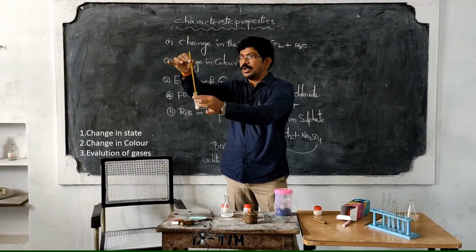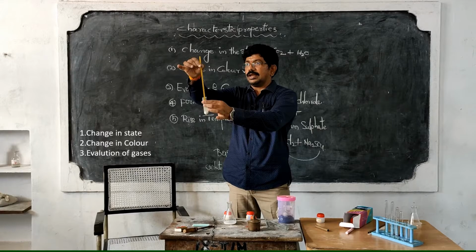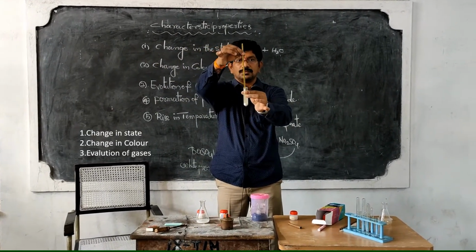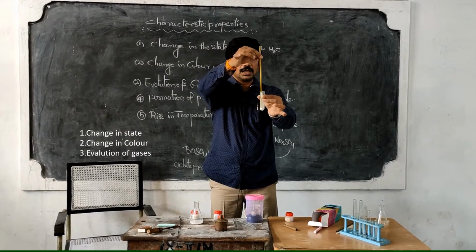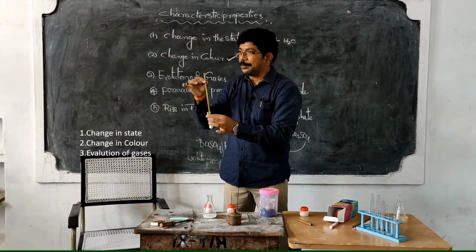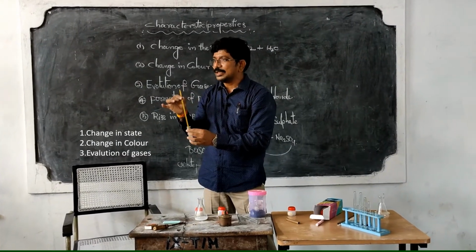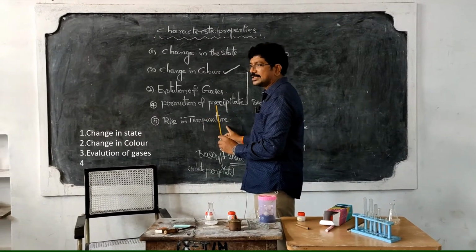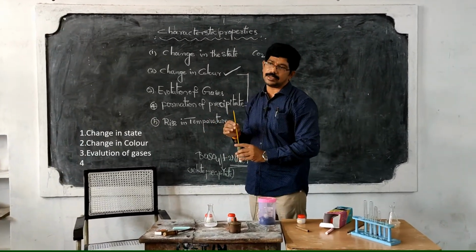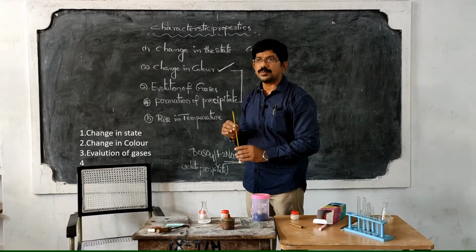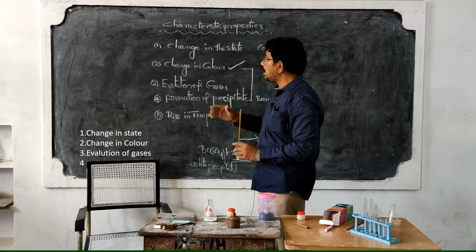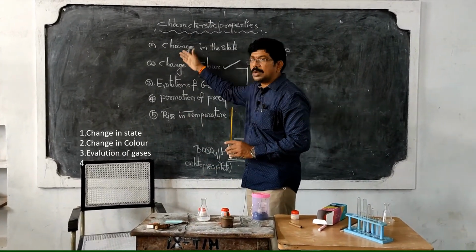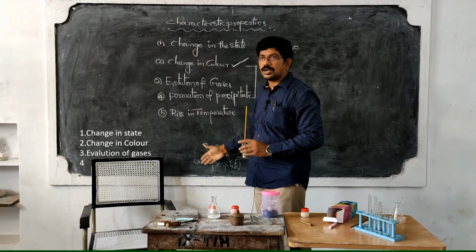In the beginning it is in between 20 and 30. Now it is 29. Can you see the reading? Is it visible to all? So we can say that the temperature is slowly rising. So with this experiment we can say that rise in temperature also takes place during the chemical reaction. Okay, these are the characteristic properties of chemical reaction. All these 5 may not take place in a chemical reaction. Any one of them may take place, or any 1 or 2 or 3. Are you clear about that one?